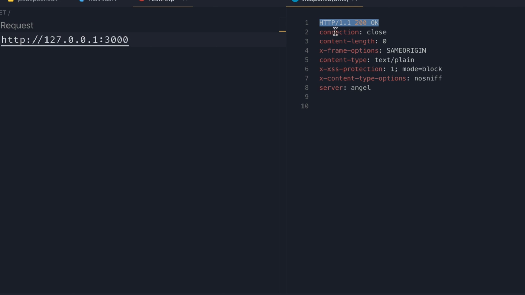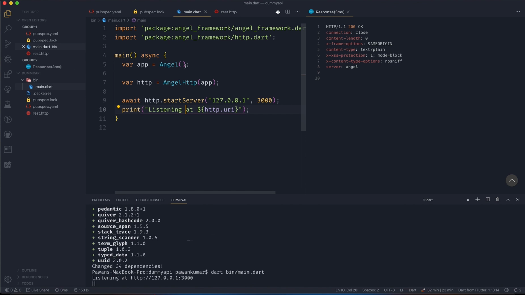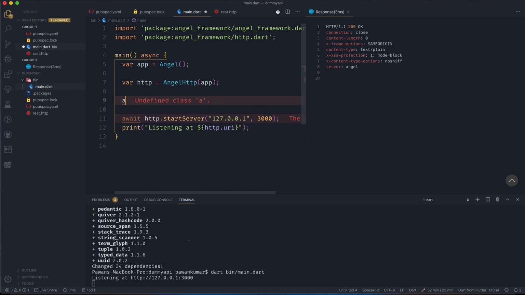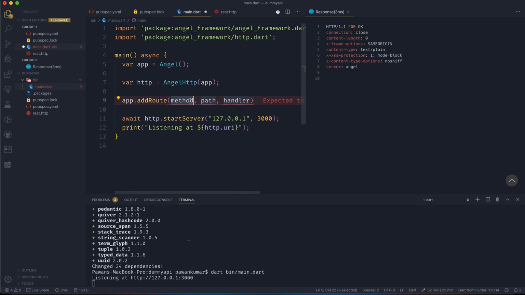So 200, okay, HTTP 1.1 and all the details, server is Angel. So yeah, that's what you can do. Now we can use this app to make get requests. So we can say app.addRoute. If you want to add, then you have to give the method name, path name, handler, and all that.